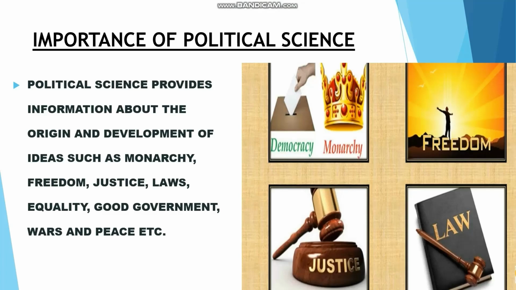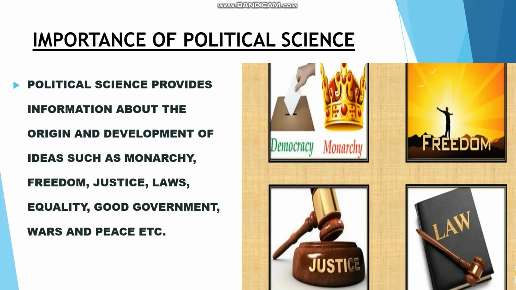And next, freedom. Whether the people are enjoying equal freedom, how the people are enjoying the freedom. And justice. The next is justice, whether equal justice has been given to the people. And laws, whether the laws are applicable. What are the laws applicable in the country? And how it binds a citizen. Equality, whether the people are treated equally.